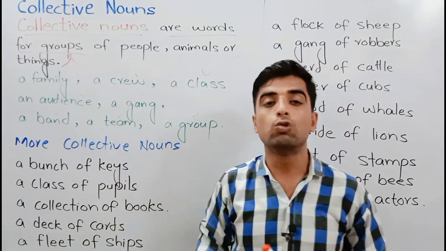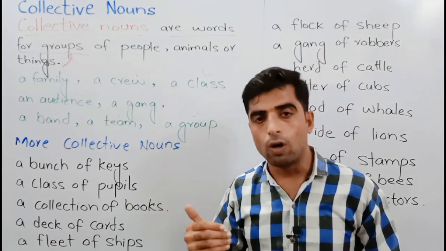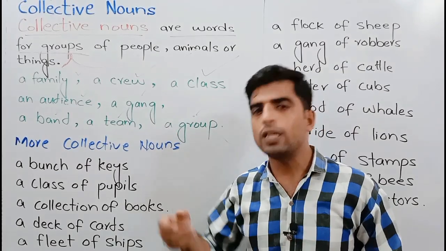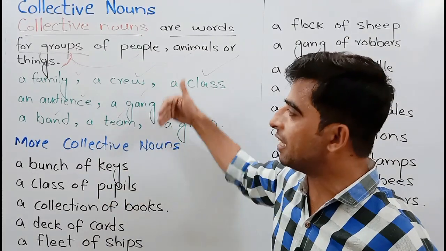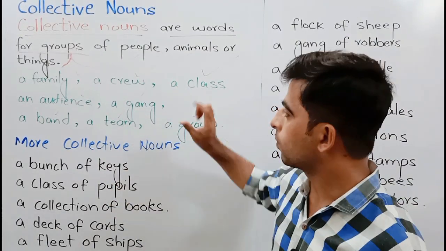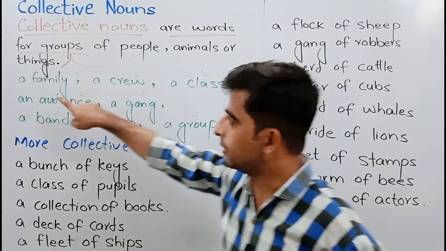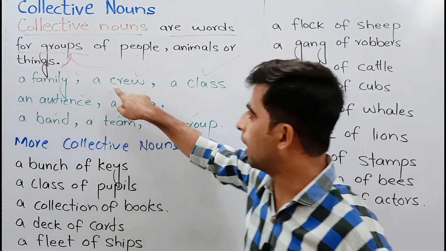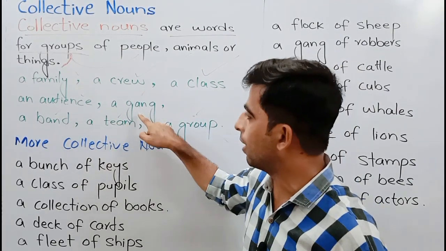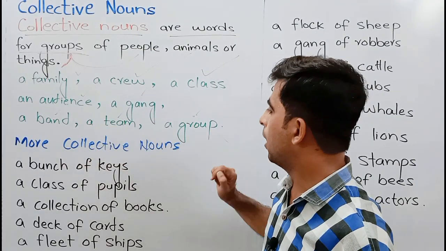Normally collective nouns are used as singular, but somehow there are some rules to use them in a plural way. Normally these are used in a singular way. Family. That's why you see the indefinite article here. A family, a crew, a class, an audience, a gang, a band, a team, a group.